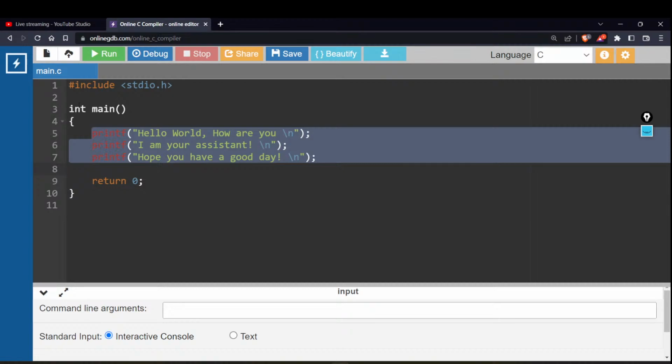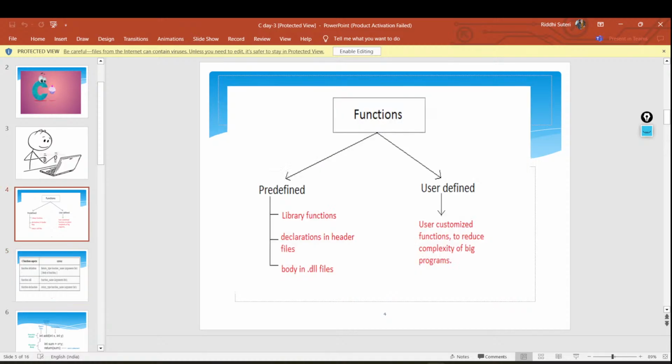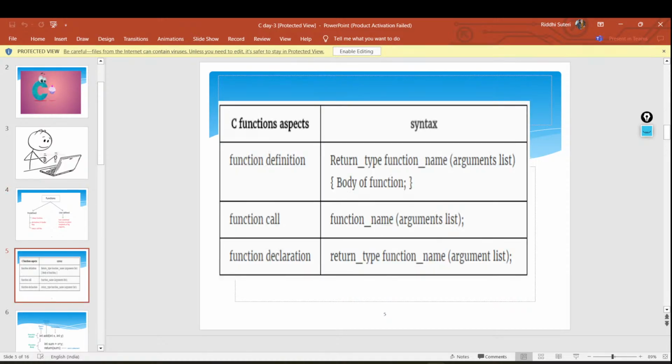Rather, what we can do is put this into a file, or put this into a particular block. Wherever we want to execute it, we can just call this. That would become very much easier in that scenario. So now comes the point, how are we going to create a function, right? Because the idea looks really cool, but can we create our own function? If yes, what do we need to create a function? What other information do we need to have? So you can see that these are basically the 3 parts associated with your function.